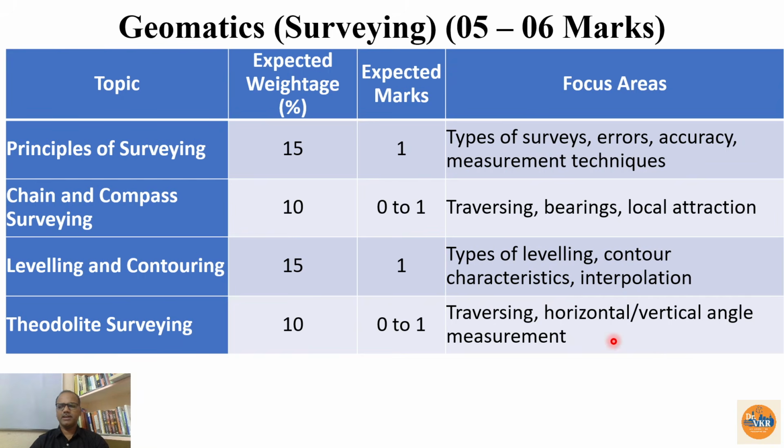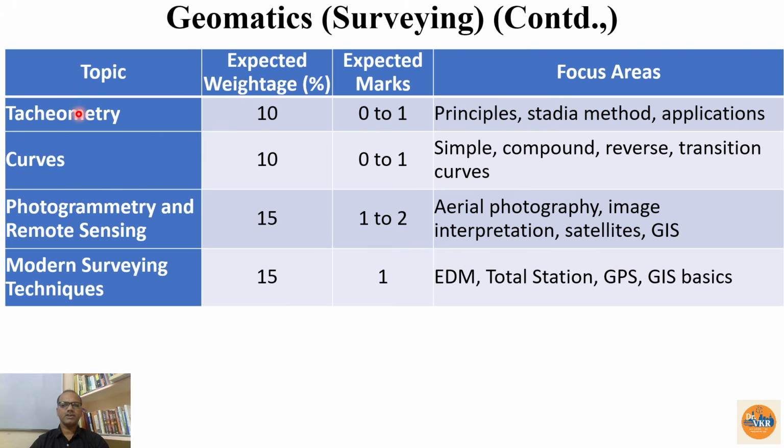Theodolite surveying, traversing and measurement of the horizontal and vertical angles, 0 to 1 the expected marks, but we can expect one question. Then tachymetry, principle, stadia method, applications, you can have the 1 mark theory or numerical. Then curves, most of the times we can get the 1 mark question from this topic, simple, compound, reverse and transition curves and the basic elements of the simple curve, its formulas, everything we need to understand.